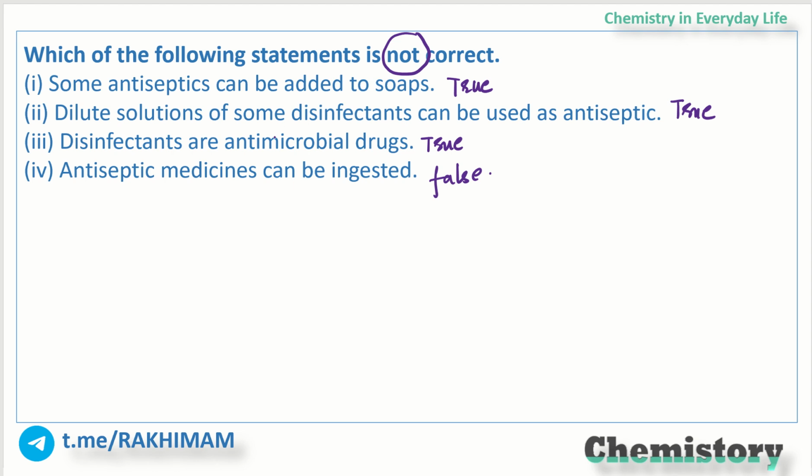ठीक है. सो ऐसे कौन से एंटीसेप्टिक्स है जो हम सोप में ऐड कर सकते हैं? बाईथायोनॉल बेसिकली. So it reduces the bad odor produced by bacterial decomposition of organic matter on the skin. So A is correct. Now dilute solution of some disinfectants can be used as an antiseptic.